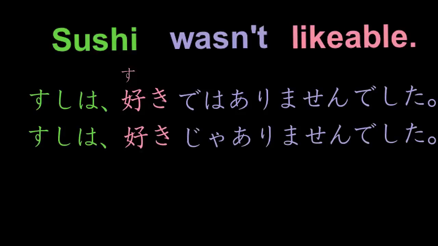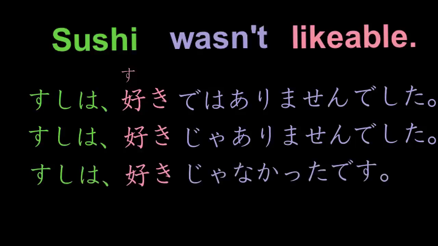Sushi wa suki ja arimasen deshita. And finally, everyday, normal polite Japanese. Sushi wa suki ja na katta desu. And those are the three forms of sushi wasn't likable.